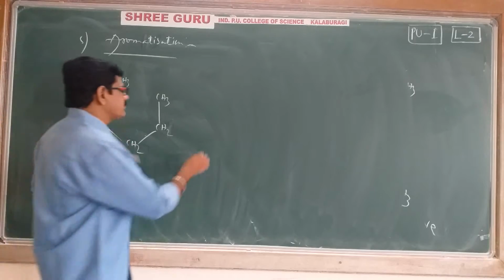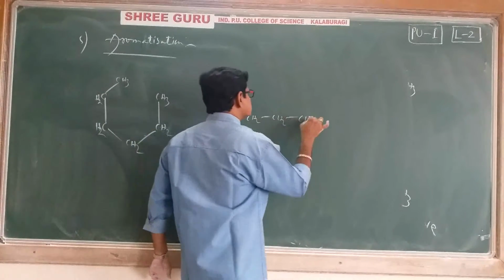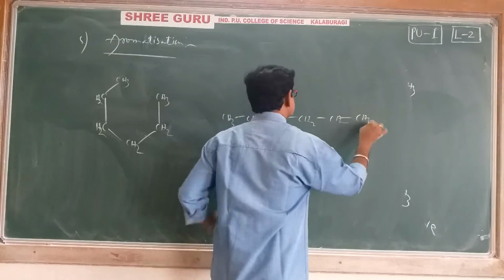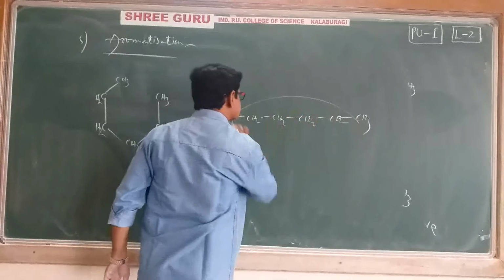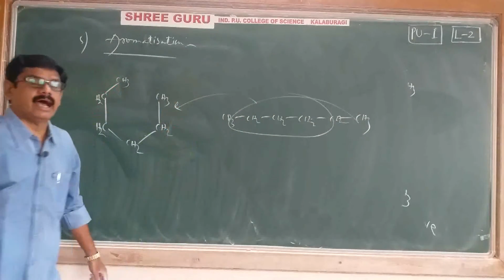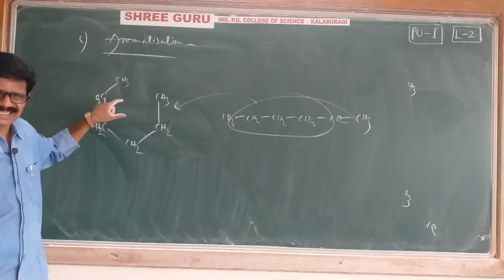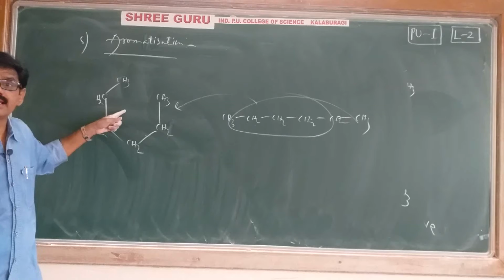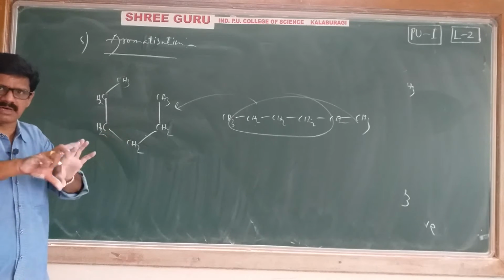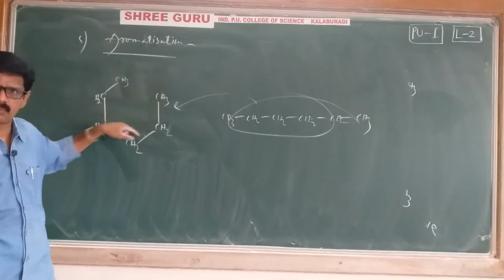We can also write it like this: CH3, CH2, CH2, CH2, CH2, CH3. This structure and that structure are 100% the same. I have written it like this just for convenience. It is also N-hexane. N for normal, no branch at all.